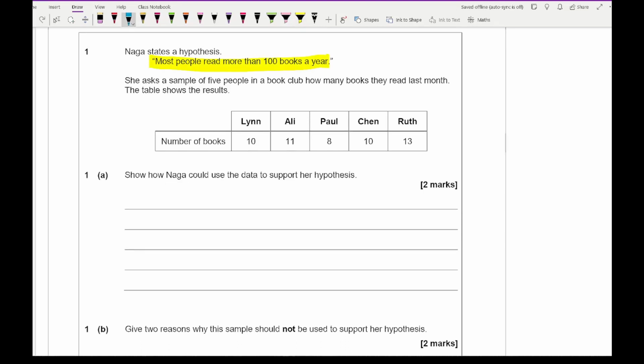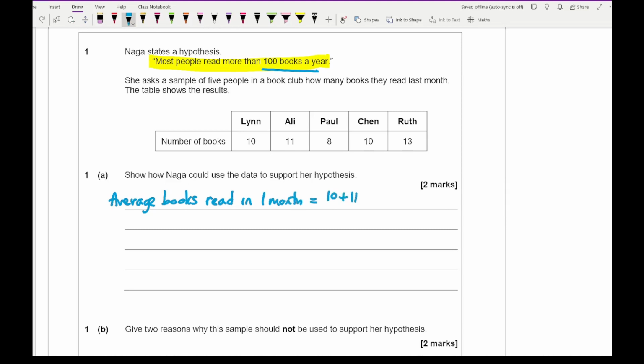So she's asked 5 people from a book club how many books they read in a month. Let's see if we can pair this up with 100 books in a year. If you look at the average books read in 1 month, then what we need to do is add up all the numbers.